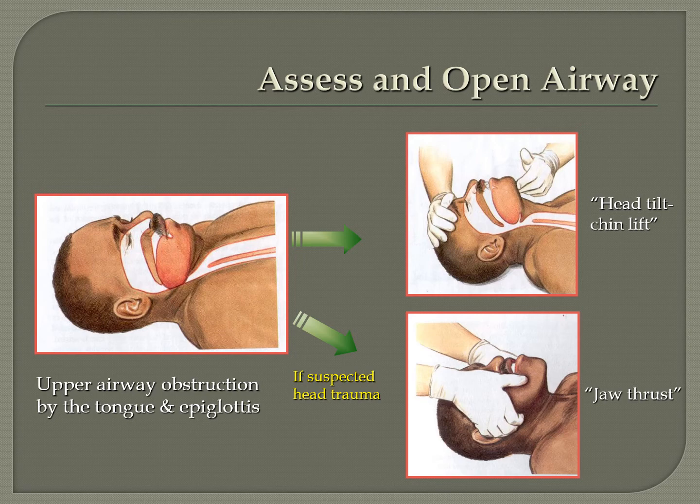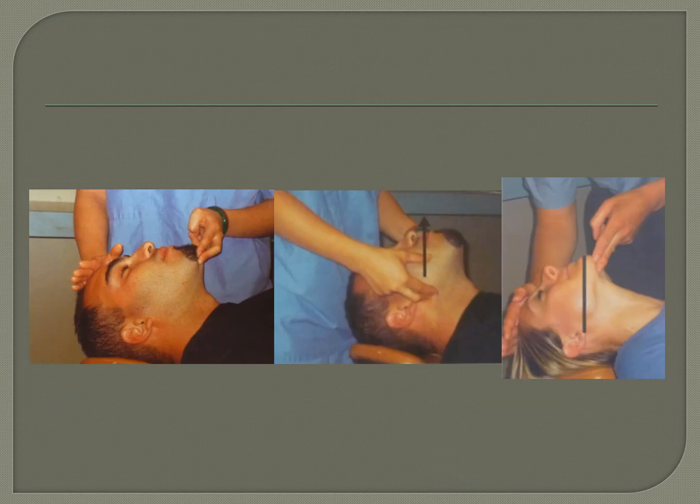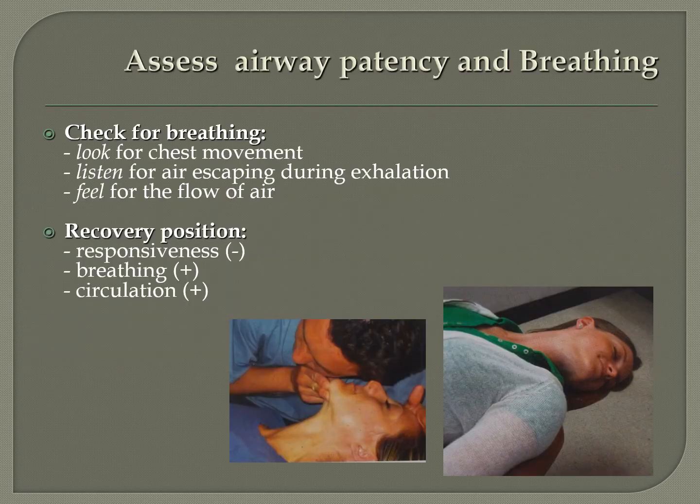So this is the first thing you do. You maintain the patency of the airway. So that is head tilt and chin lift. Once you have maintained the patency of the airway, you have to check the breathing. So airway, that is A, is done, now is B, breathing. So you have to assess the breathing.